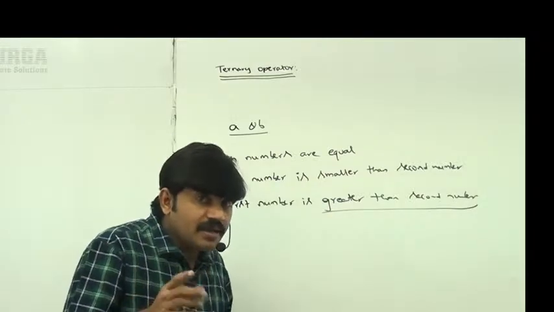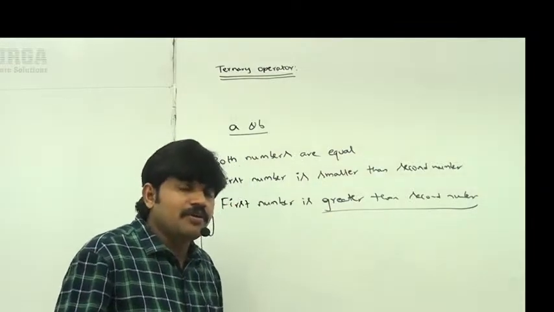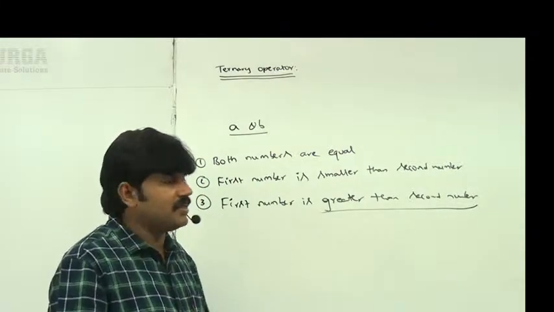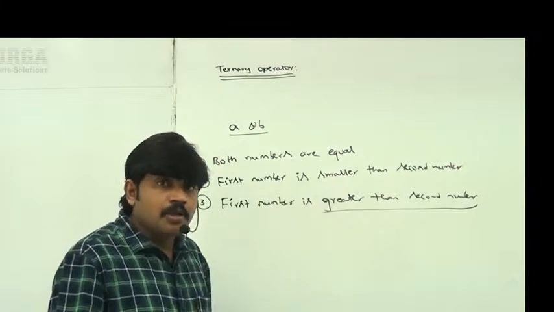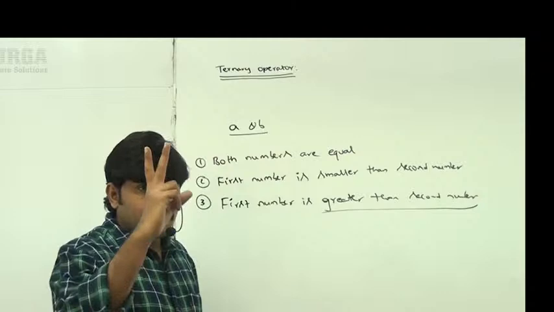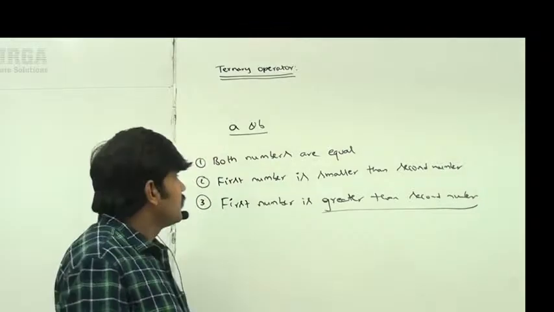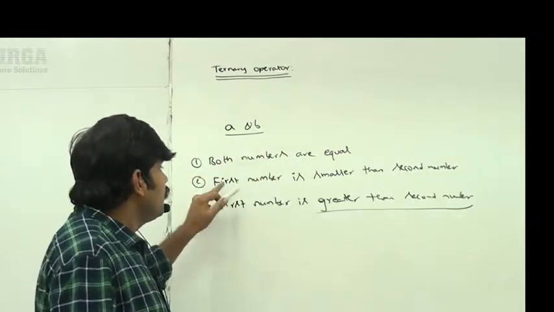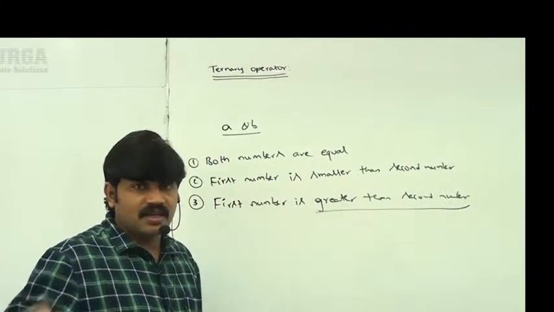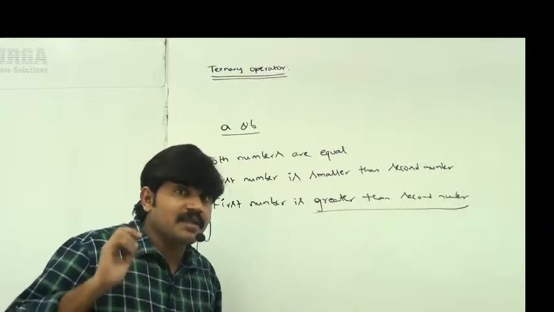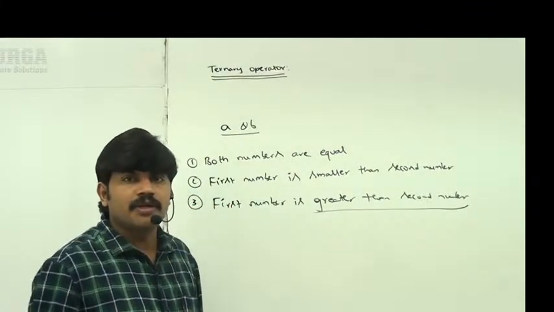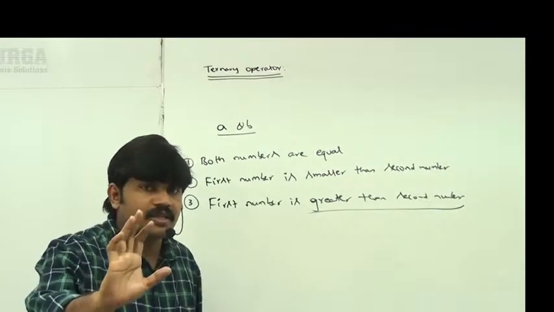So by using the ternary operator, our life will become very easy. With small lines of code, only one line, you can do these activities. But if you go for if-else, multiple conditions we have to take. If both numbers are equal, print both are equal. If the first is less than the second, first number is smaller. If the first is greater, first number is greater. Can you please write the program, sir?